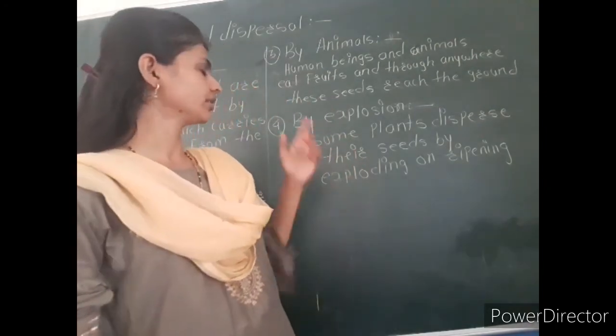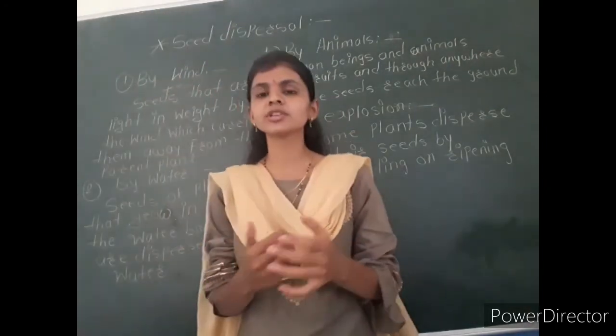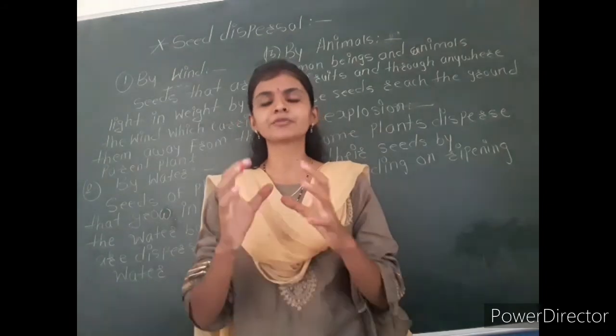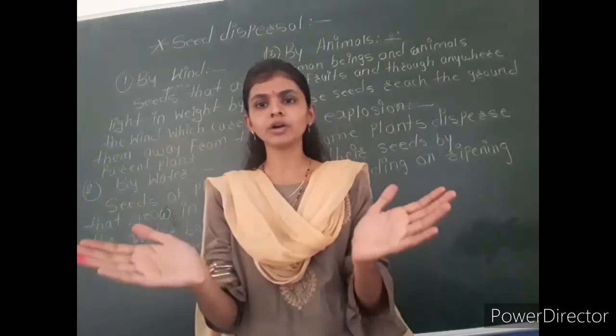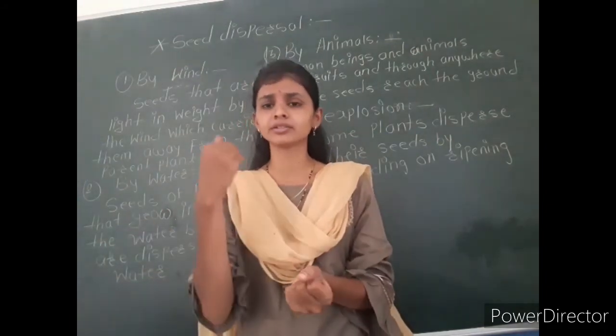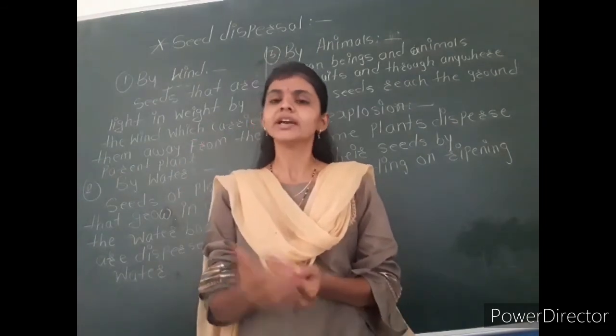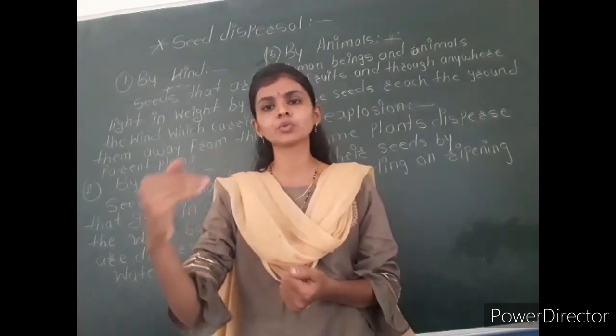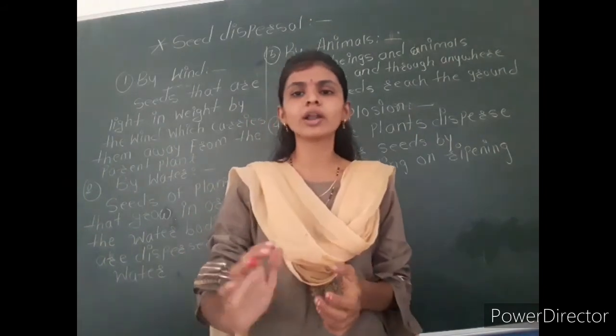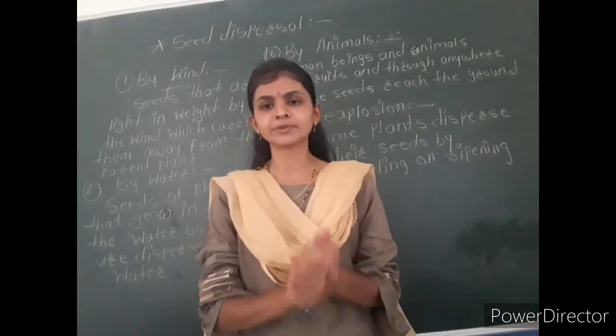And the last one is by explosion. After the ripening of the fruit, it bursts and we get more and more seeds, and those seeds can be transferred through the wind, water or animals. So these are all the ways related to seed dispersal.